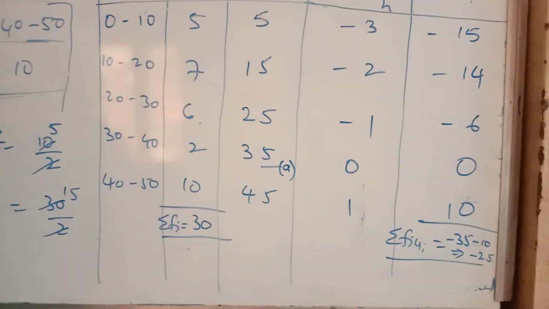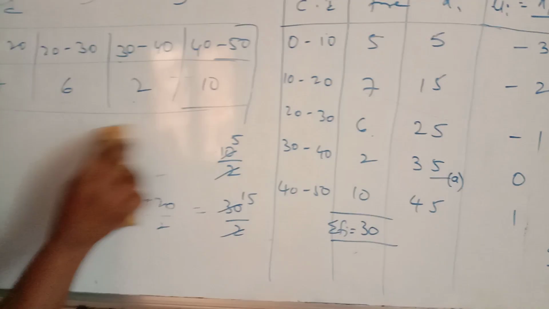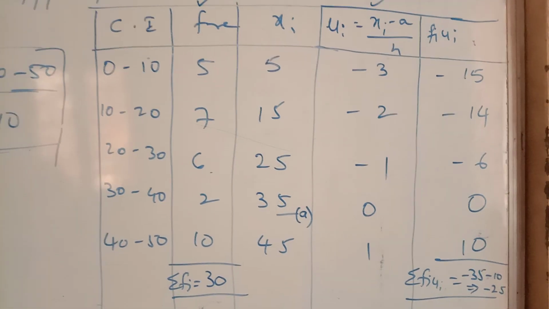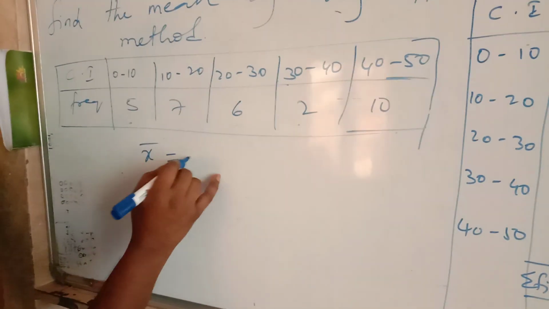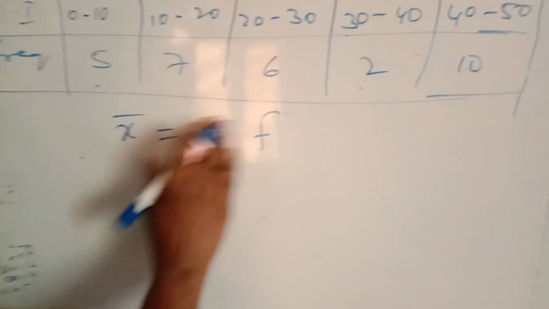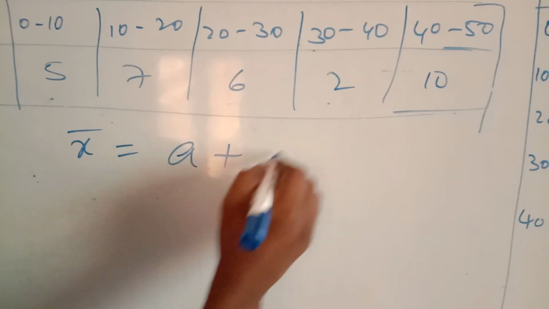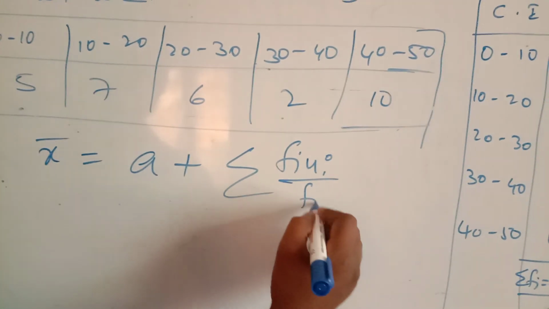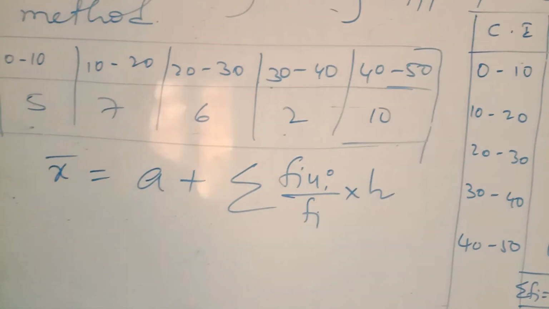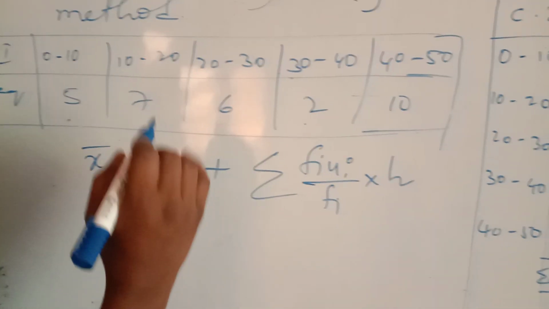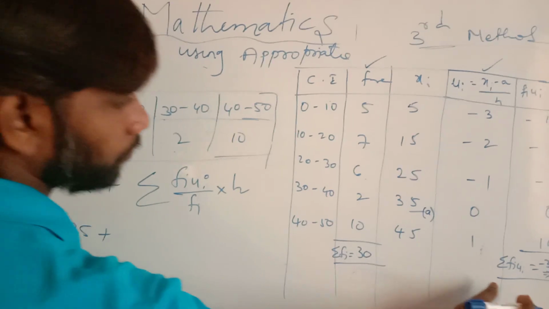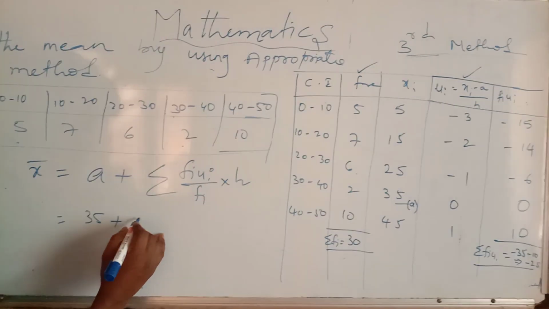After getting all these values, you can find out the mean. X bar equals A plus sigma Fi Ui by sigma Fi, into h. That is nothing but the value you have selected, 35, plus sigma Fi Ui value, which is minus 25.